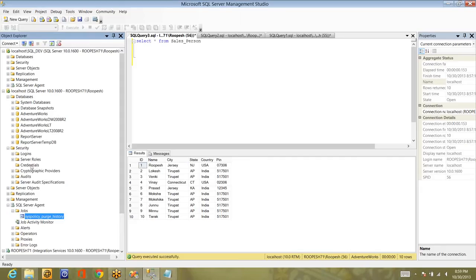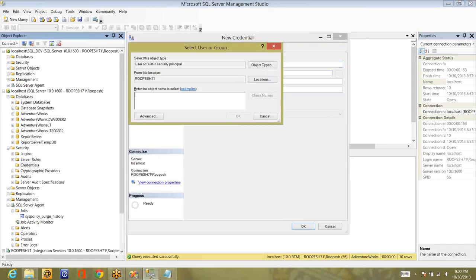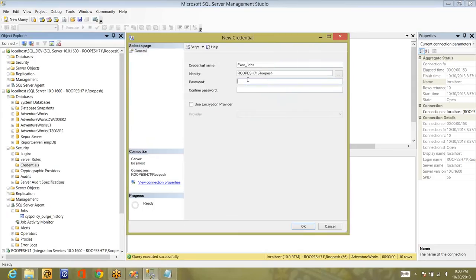Now let me show you how to create it. First you need to create a credential. Go to the credential page and give some name to this. I'll give it as execute jobs as the credential, and for identity I have to give the user who has rights. Click on OK. Give password.